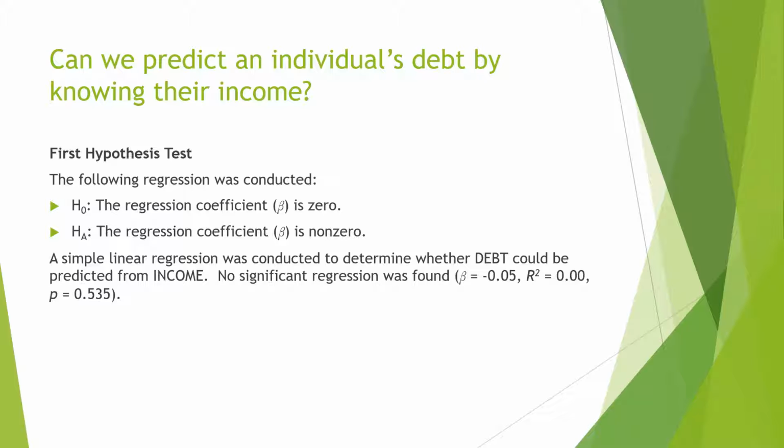The results: no significant regression was found. The beta resulted in negative 0.05, the R-squared was 0.00, and the p-value was 0.535. Relying on an alpha of 0.05, the p-value was much higher, therefore this test fails to reject the null hypothesis, and we can conclude that we cannot statistically predict an individual's debt by knowing their income.